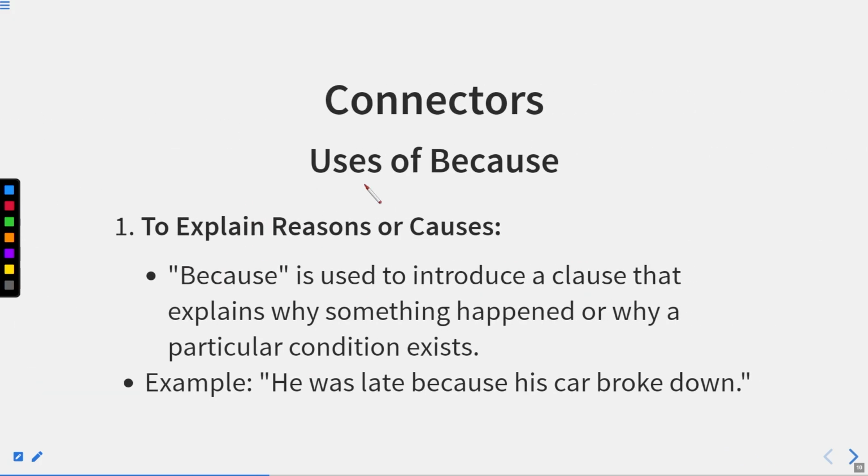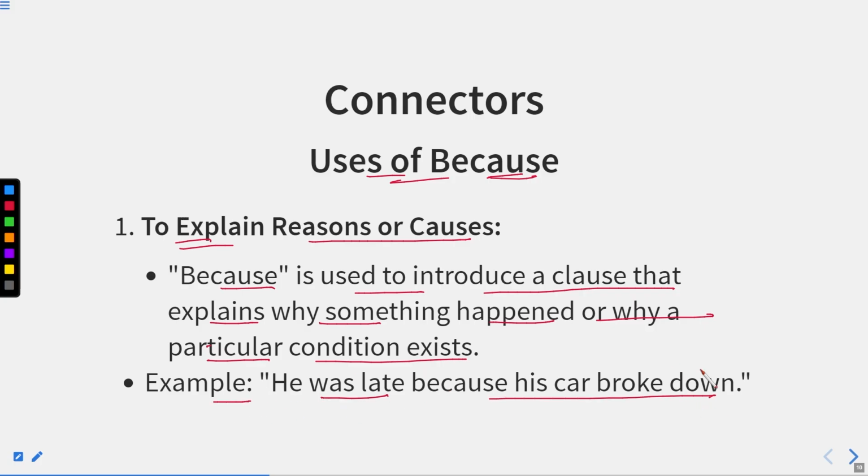Now let us learn the uses of because. To explain reasons or causes, because is used to introduce a clause that explains why something happened or why a particular condition exists. For example, he was late because his car broke down. Broke down means his car stopped working. Broke down is a phrasal verb that is used when machinery stops working.